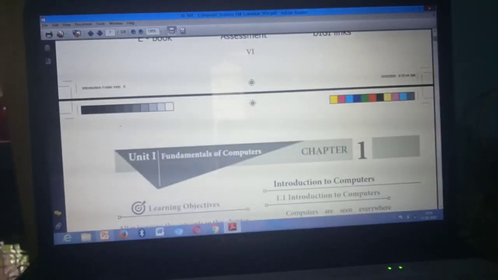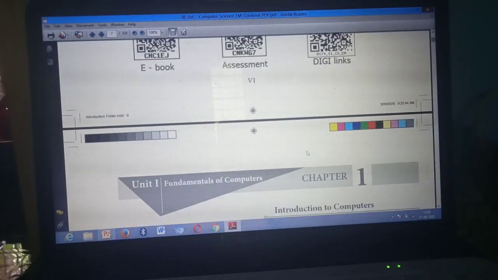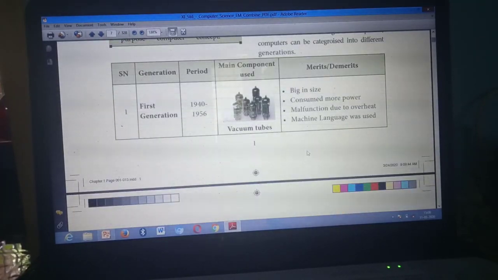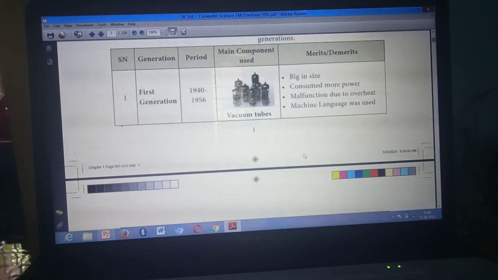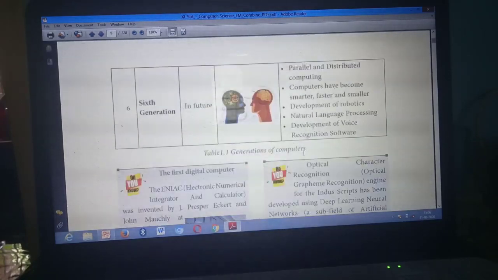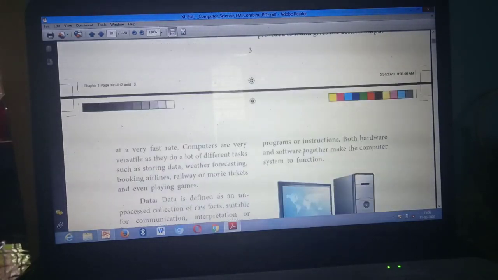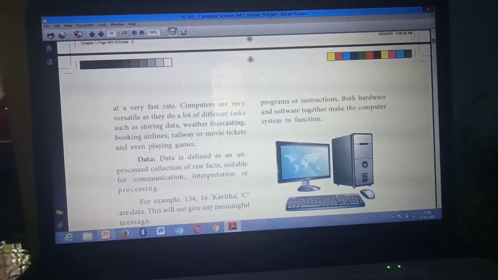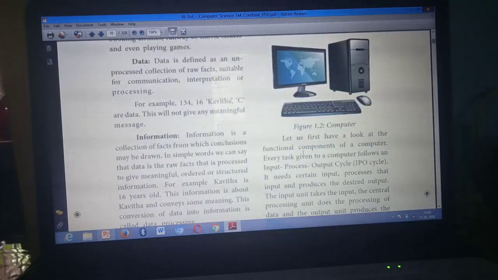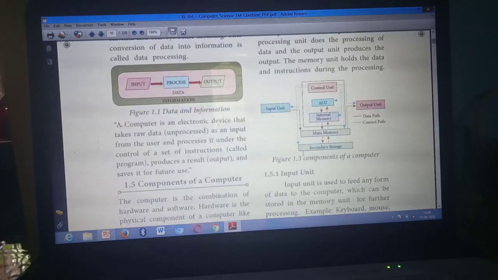So what did you write? Page number 4. So have you all taken this page? Page number 4. So listen carefully, then only will you be able to mark this question answer.